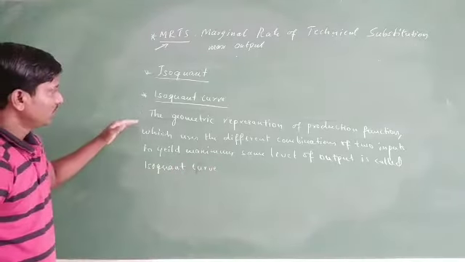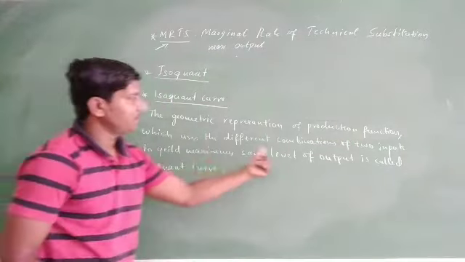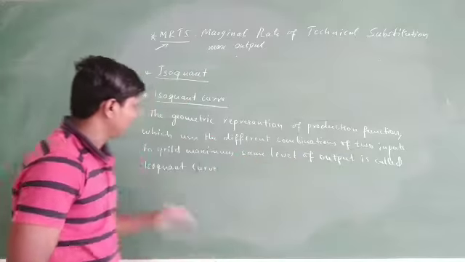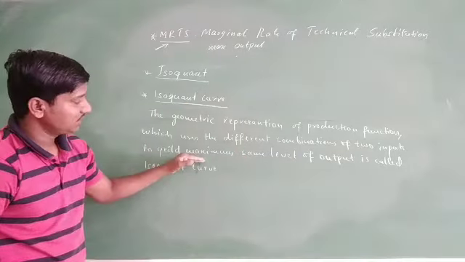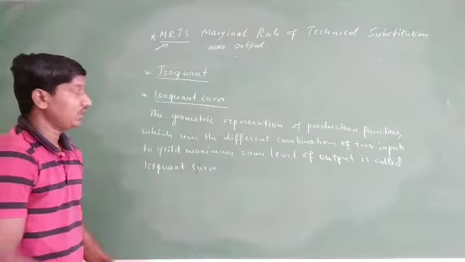Look at this now. The geometric representation of the production function which uses the different combination of two inputs to yield the maximum same level of output is called the isoquant curve.